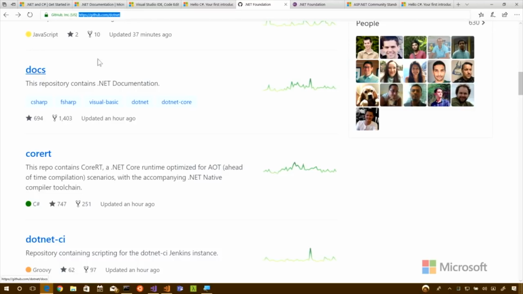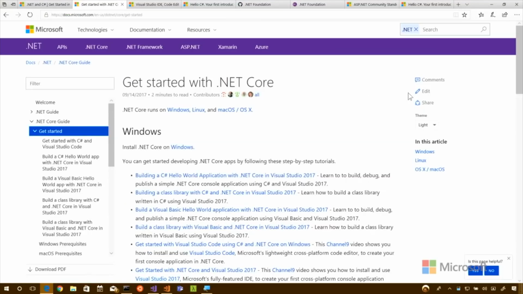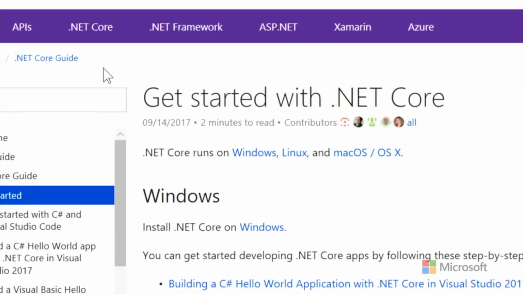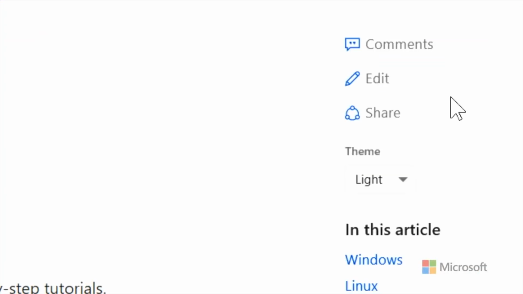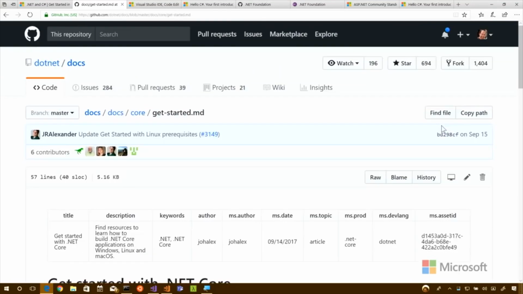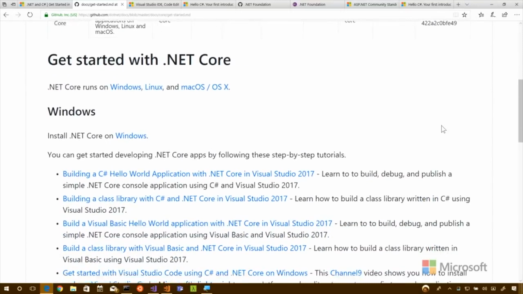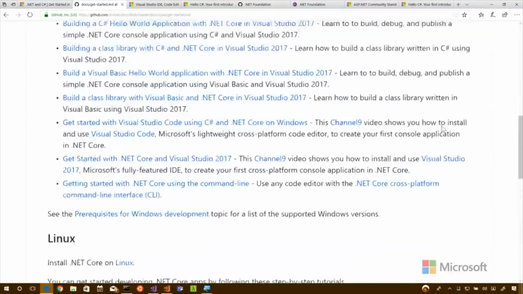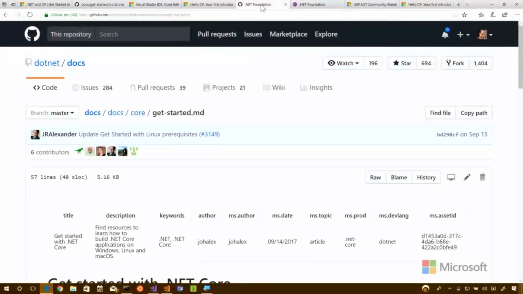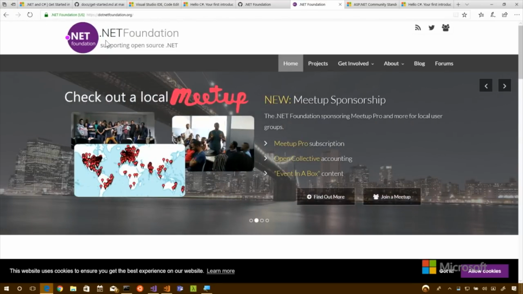Yes, they are. So if you see any typos, or any options that you'd like to look at, you could do that. If you click on the edit over there. So I'm here on, for example, getting started with .NET Core, and you said click on edit. Where do I end up? Well, I end up at GitHub. Yep. So I can be a contributor to open source by even fixing a spelling error or changing a bit of code that might be incorrect. Exactly. All of this is under the .NET Foundation GitHub, and you can also check out the .NET Foundation at .NETfoundation.org.